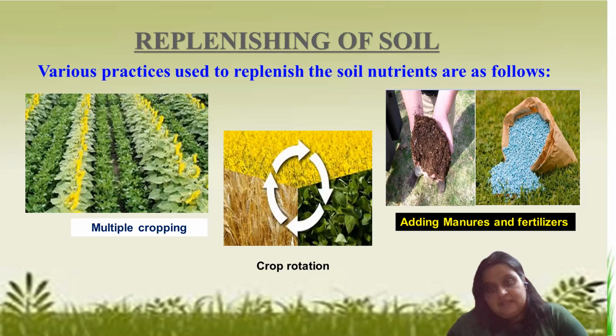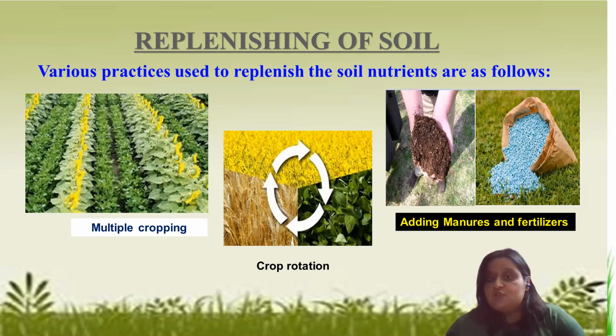And one method we have is adding manure or fertilizer. We have specific fertilizers also. You may have heard the names of very common fertilizers, NPK: nitrogen, phosphorus, and potassium.